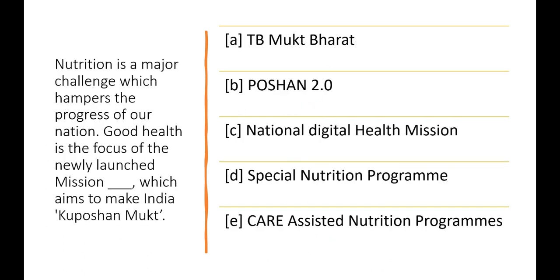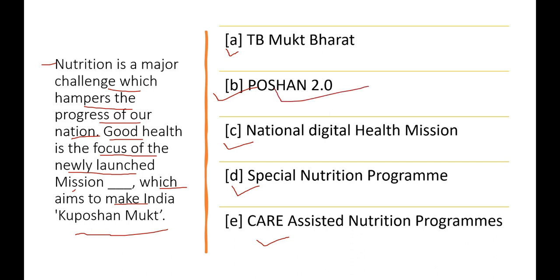Another important question is, nutrition is the major challenge which hampers the progress of our nation. Good health is the focus of the newly launched mission dash, which aims to make India Kuposhan Mukt. Options are A, TB Mukt Bharat, B, Poshan 2.0, C option is National Digital Health Mission, D option is Special Nutrition Program, E option is Care Assist Nutrition Program. The correct answer will be Poshan 2.0. Now come to the next important question.